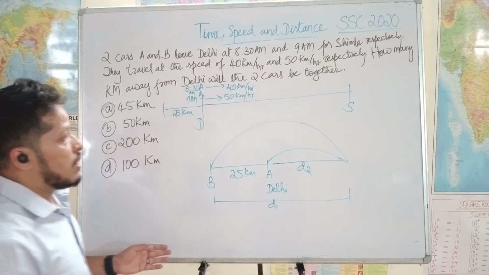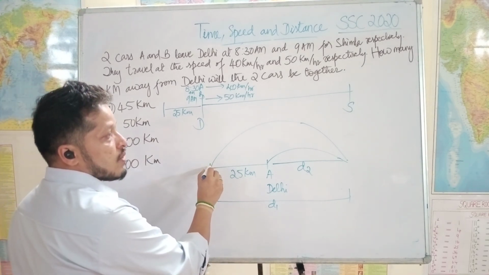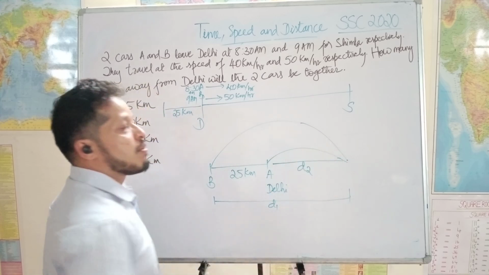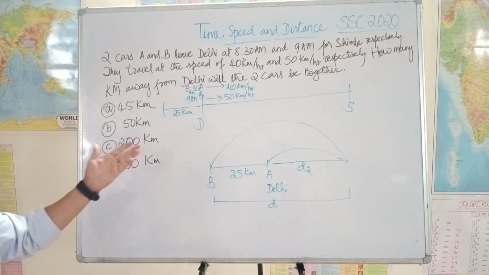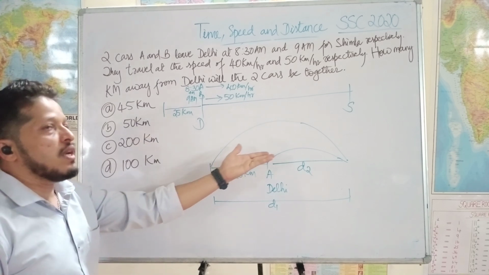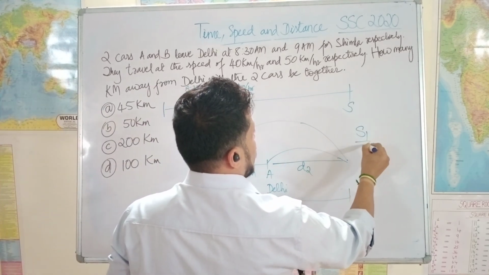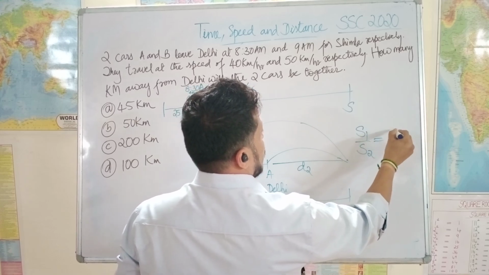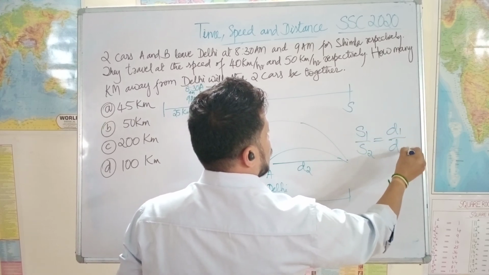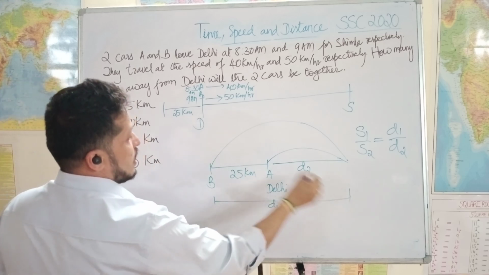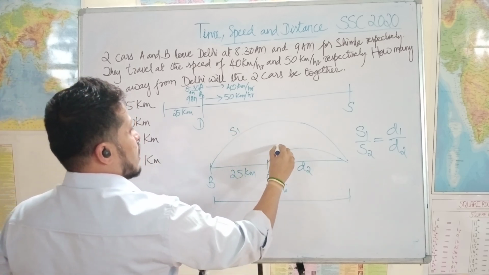So now both started at the same time, and until they meet each other they were traveling, so time is the same here. When time is same, distance and speed are directly proportional. S1 by S2 is equal to d1 by d2. What is S1 here? S1 is this, because I have taken this as d1, and S2 is this.